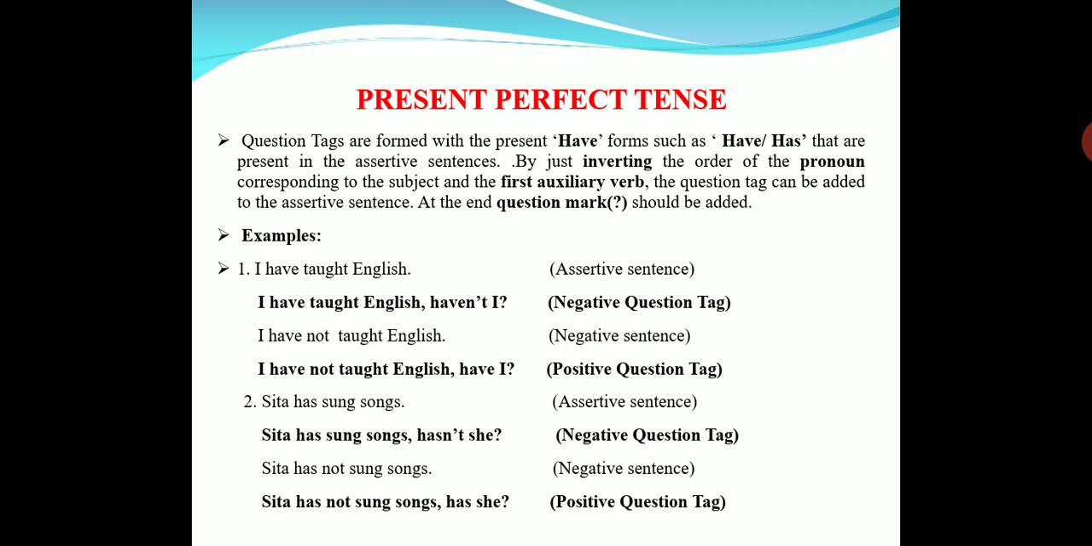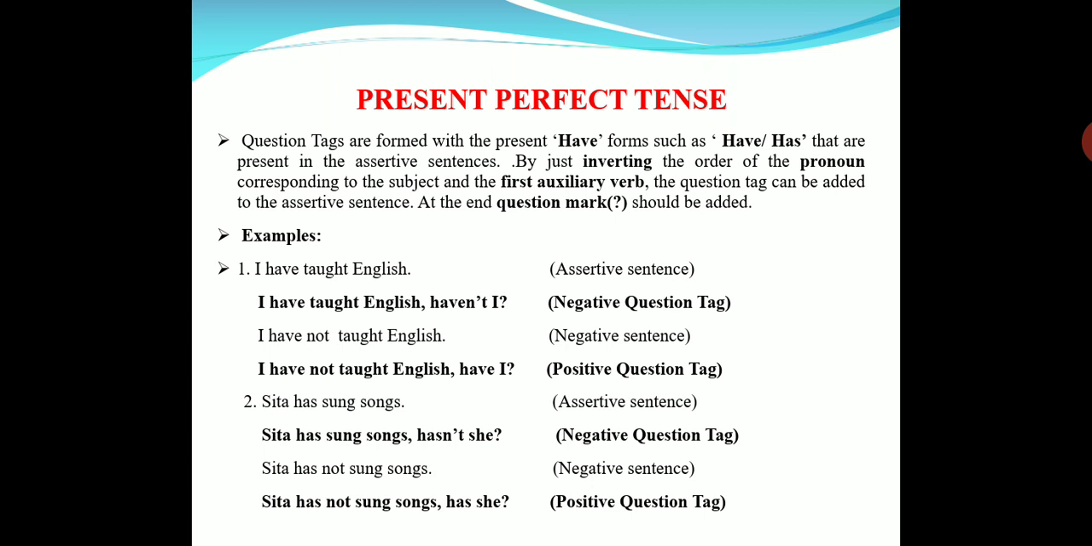So, I have taught English. What do we have to do first? We have to remove the full stop and add a comma. And then what is the helping verb here, the auxiliary verb? Have. We write have. And next we have to see whether the statement is positive or negative. I have taught English. It is positive, so we have to add the negative, haven't. Next, what is the pronoun? I. Haven't I? I have taught English, haven't I? Understood? Next, negative statement.